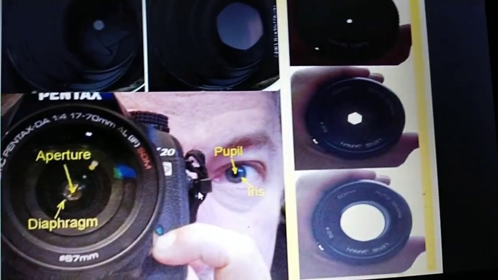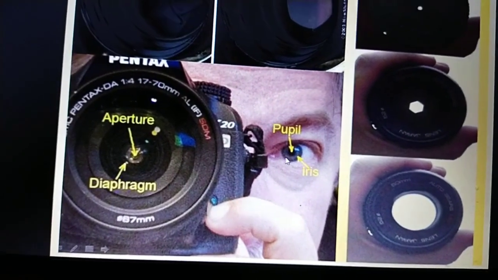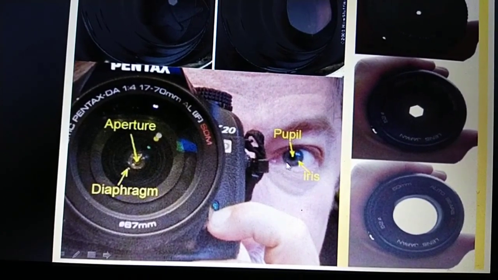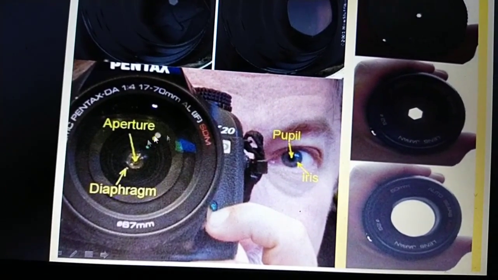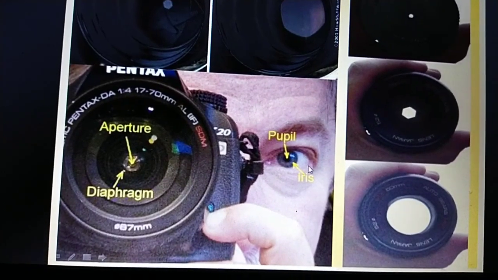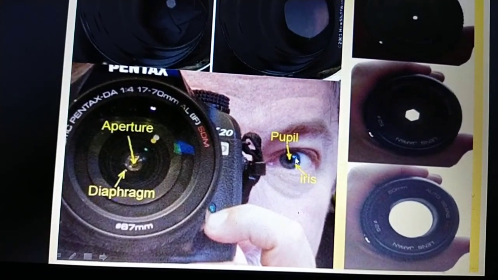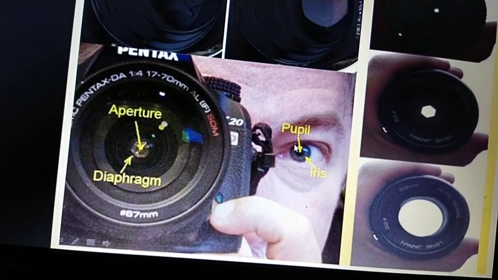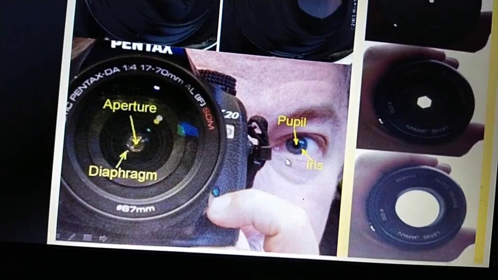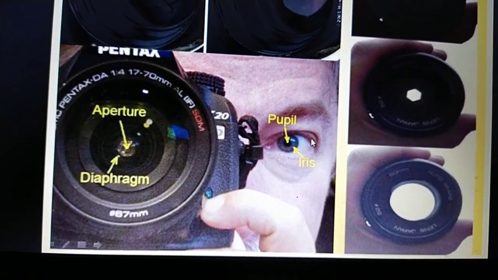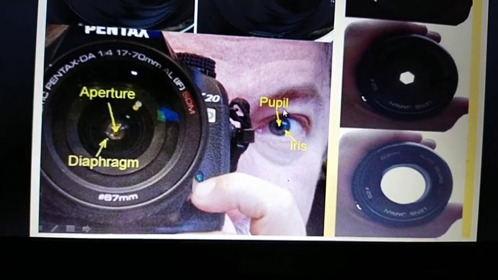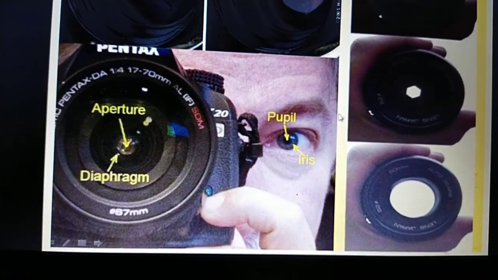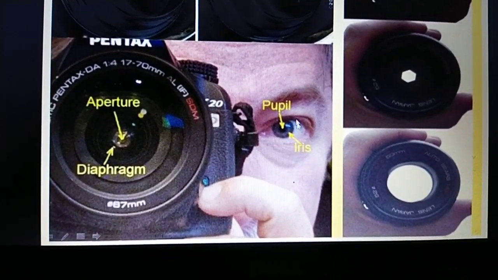That same way you can see, it works like an iris. Just as the diaphragm works in a camera, the iris works in the eye. And the pupil is a hollow structure, or black hole, in the iris where light enters. The pupil size is controlled by the iris, which is a thin circular diaphragm located between the lens and cornea.